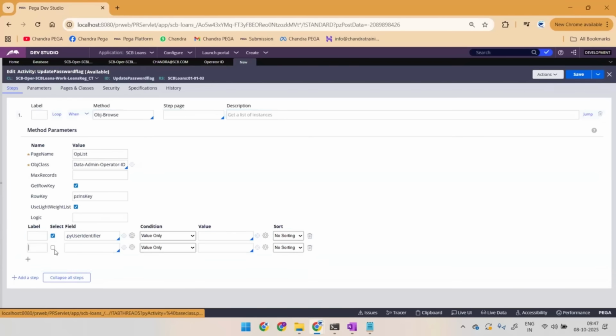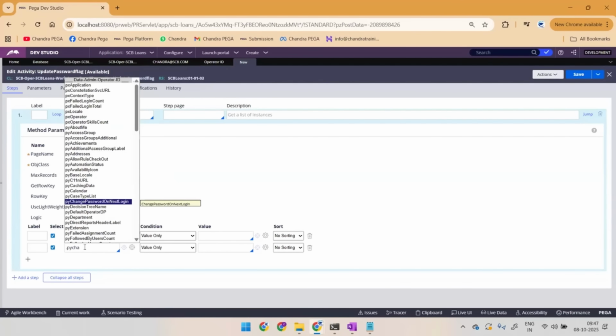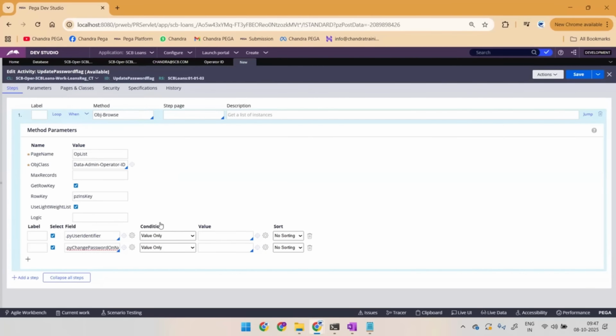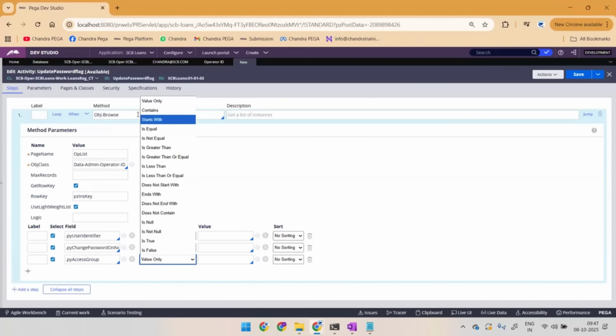PY user identifier, and I wanted to pull out their password flag also. Change password on next login. So pull out only the flag which has false, that is enough. That is one thing. And if this is the approach, it will pull out all the operator related data. So my database is included with different projects, different operator IDs, right? I don't want everything. I wanted to pull out operator IDs of our SCB only, meaning .py access group contains.